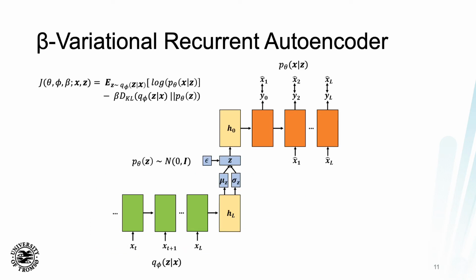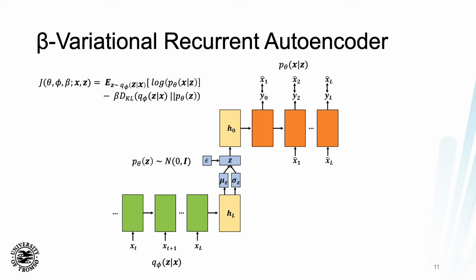A beta variational recurrent autoencoder is also investigated in this study to generate representations. In this architecture, what we do is combine the recurrent autoencoder structure with a variational autoencoder structure. In the same manner as previously, we have an encoder in green here that compresses the trajectory to a hidden representation, and we have a decoder in orange that takes a hidden representation and then tries to reconstruct the input trajectory. What we do in a variational autoencoder, however, is that we utilize a latent variable z that is in the center of the architecture.